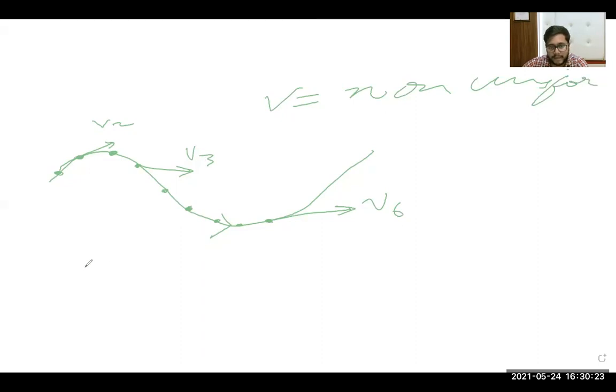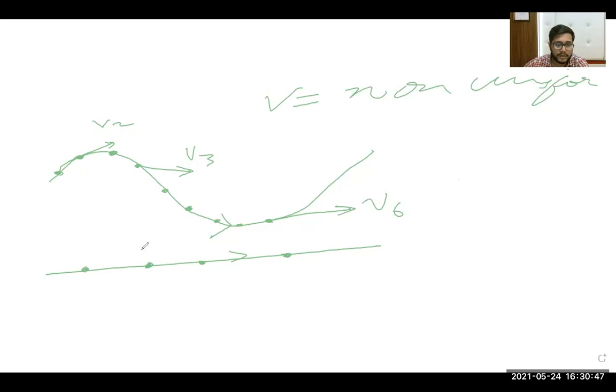Otherwise, when you are moving in a straight path, your velocity should be uniform. If this point velocity is the same, this point velocity is the same, it means, see, for moving in a straight line it is not necessary that velocity will remain constant.